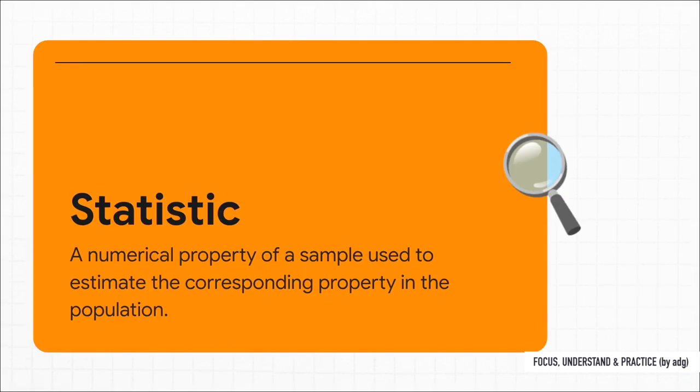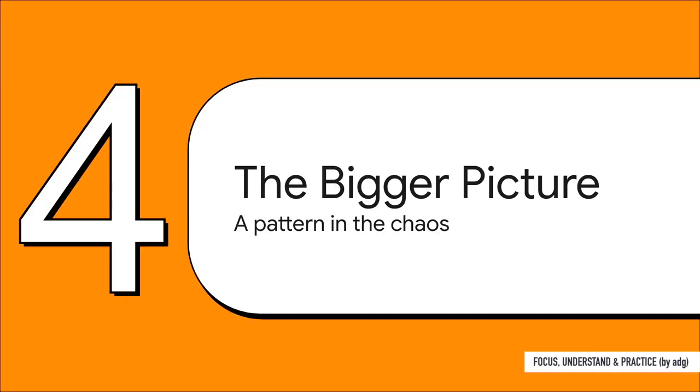This brings us to a really important idea. These numbers that we've been calculating, the 4.9 grams, the different student ages, they have a name. They're called statistics, and a statistic is just a number you get from a sample that you use to try and estimate the true value for the entire population. It's an educated guess. So, if every sample is different, and we can't totally trust any single one, are we just lost? Is it impossible to figure anything out for sure?